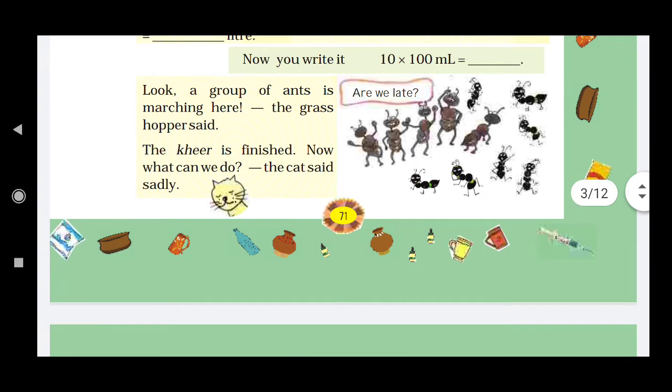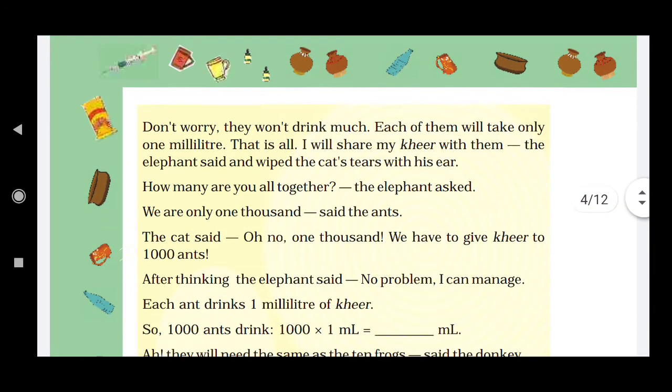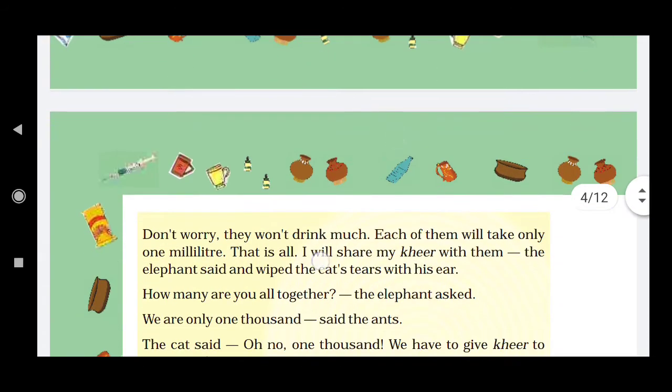Now, what happened? Look, a group of ants is marching here. The grasshopper said, "The kheer is finished. Now what can we do?" The cat said sadly, "Don't worry, they won't drink much. Each of them will take only 1 milliliter." Okay, so a bunch of ants were coming here and the kheer was no longer there.